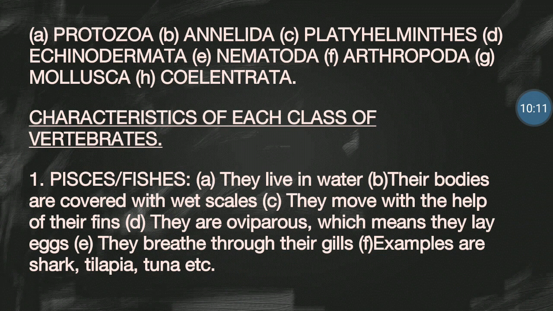And then finally, you have the examples there. The shark, the tilapia, the tuna. There are several examples of fishes. You have the skates, the rays, and the rest of them. So those are the 5 characteristics of Pisces or fishes, and the 6th one gives you the examples there.